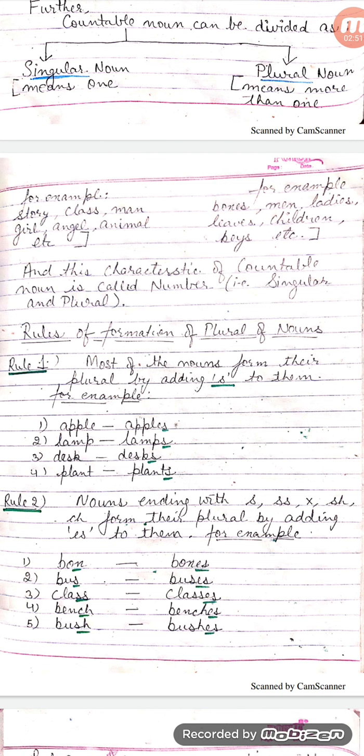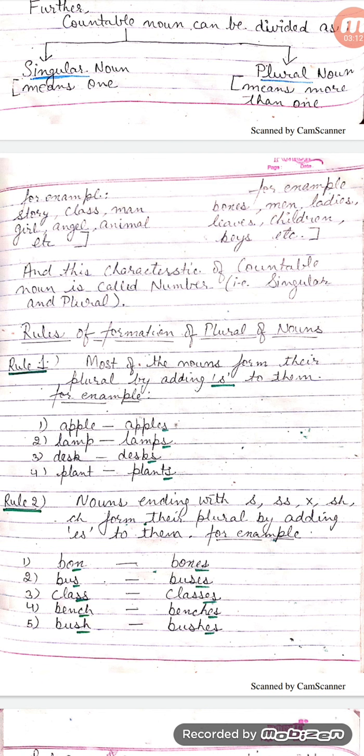As you can see in these examples, when apple has been changed into its plural form, we have only added s to it. Similarly, in lamp, we have added s to it. Also, in the words desk and plant, we have added s to form their plural.